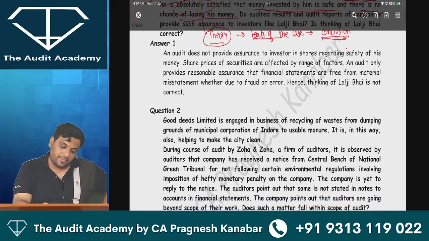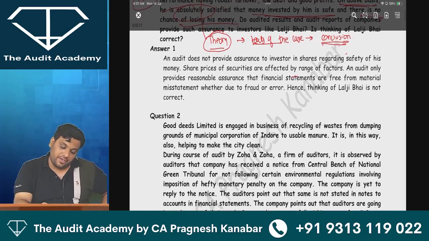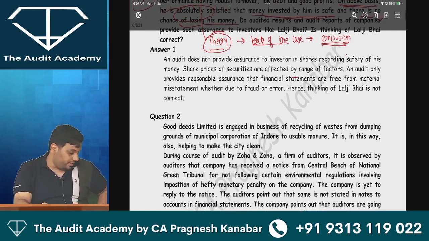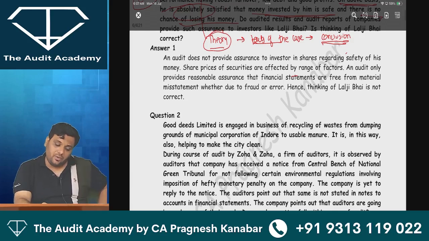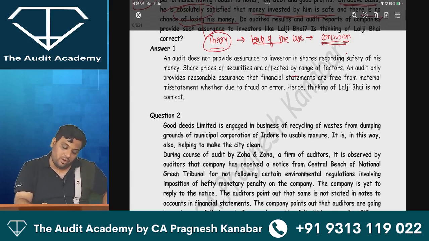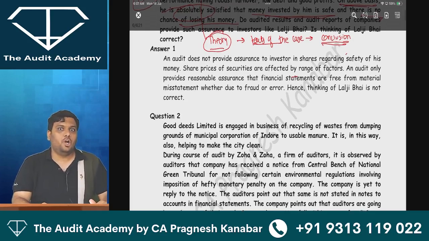Now everyone over here. The company is yet to reply to the notice. Auditors point out the same. Auditors point out that the same is not stated in the notes to accounts in the financial statements. The company points out that the auditors are going beyond the scope of their work.